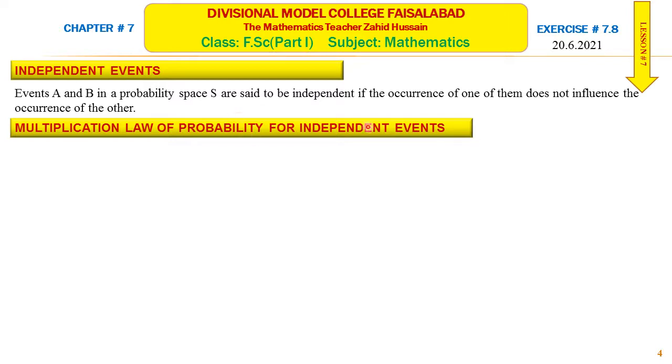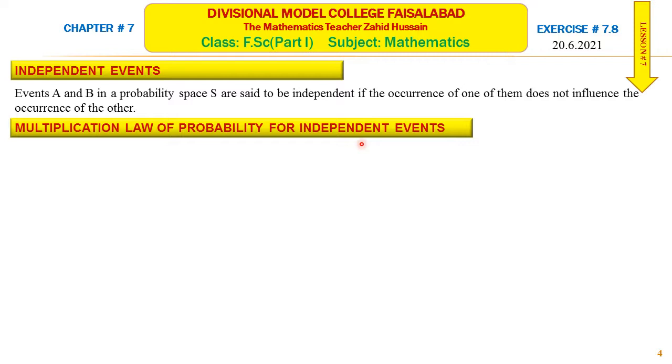Multiplication law of probability for independent events. In the previous lessons, we have studied addition law of probability. We use addition law of probability when the probability of two mutually exclusive events or not mutually exclusive events are determined, or if the word or is used between the two probabilities, then we add the probabilities of two events.